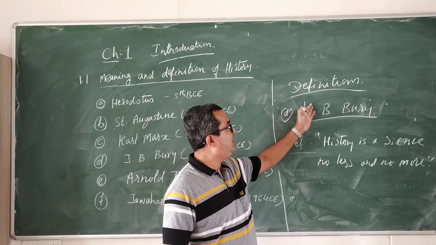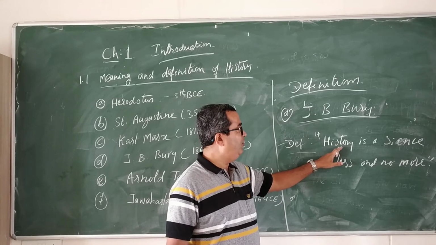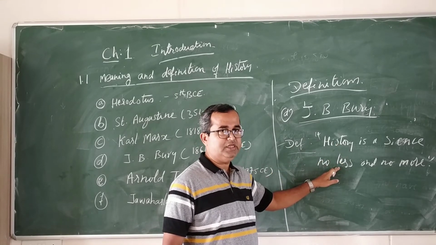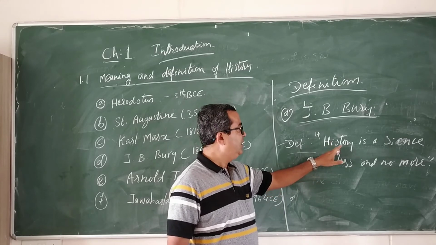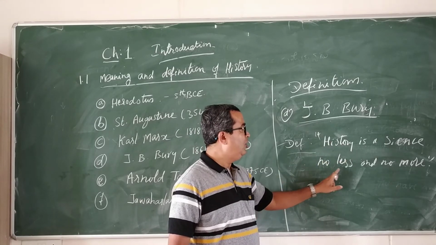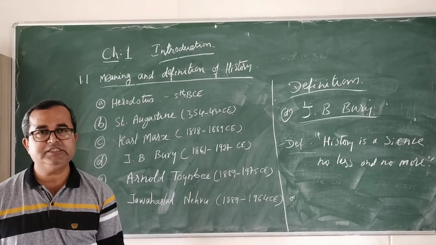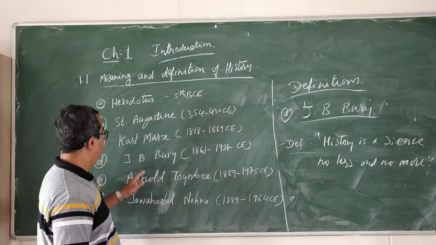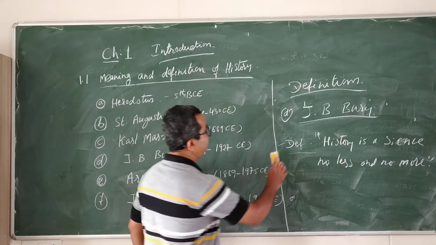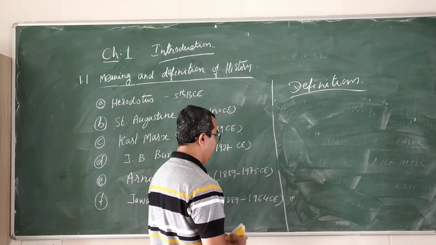History is the oldest art. But for exam marks, we will learn only one definition of history by J.B. Bury. It's a very simple definition: history is a science, no less and no more. Now let us go to the next personality who speaks about history, and that is Arnold Toynbee.